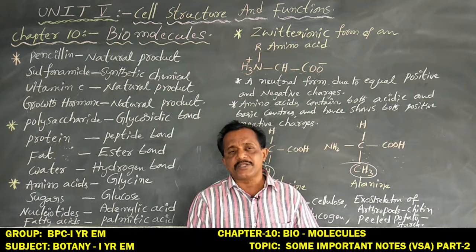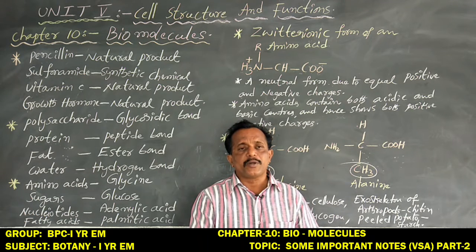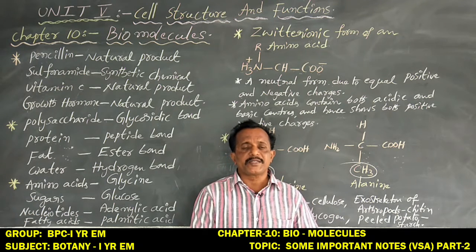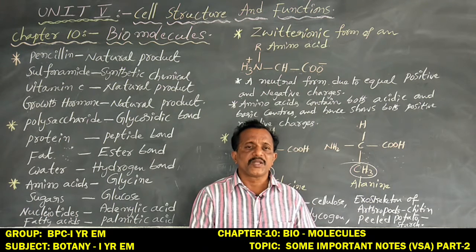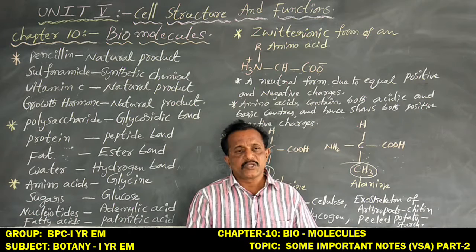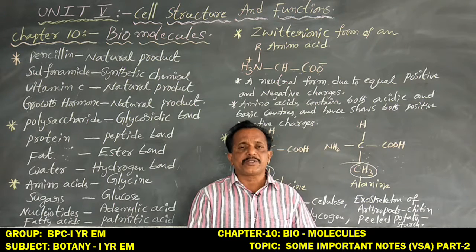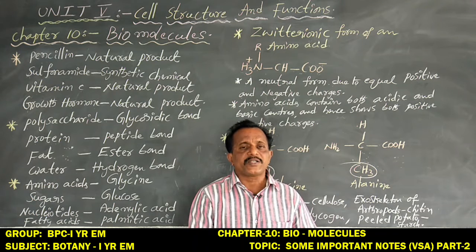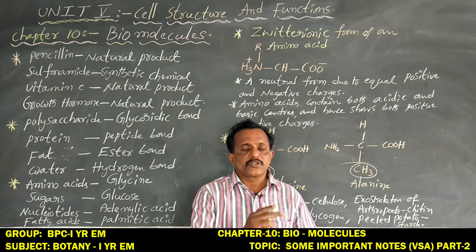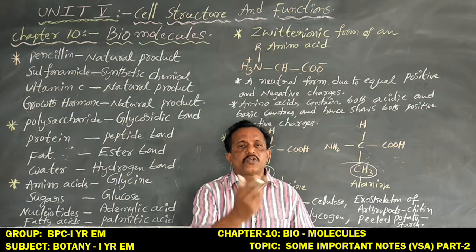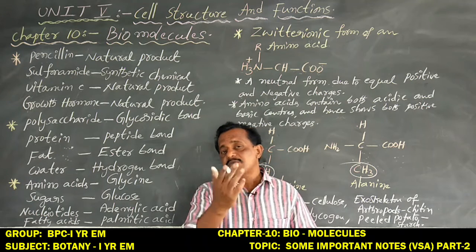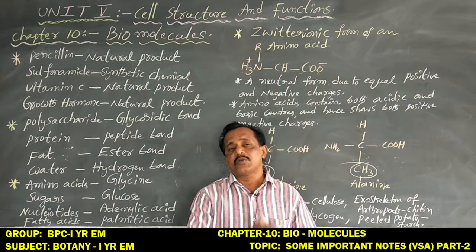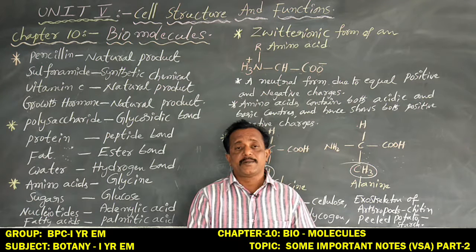And secondary metabolites are some alkaloids, flavonoids, and also rubbers, essential oils and antibiotics. These are the secondary metabolites. They do not involve specific identifiable functions in the host organisms' cells.